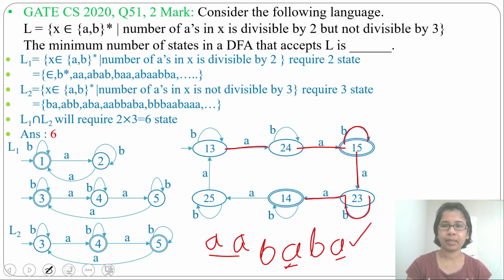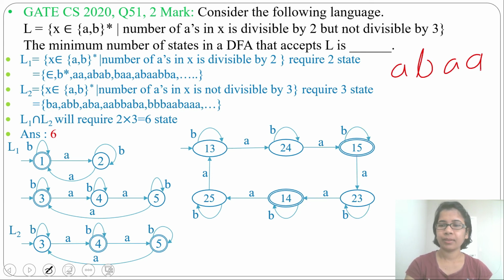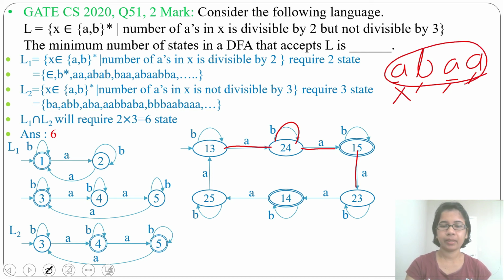So it will be accepted. Let's check one string which is not accepted. Now check here, there are 3 A's, so it's not accepted. Now just run. From state 1, 3 by A it goes to state 2, 4. Then by B it will be a self loop. Then by A it goes to state 1, 5. Then by another A it goes to state 2, 3, and it is not a final state. So this string will not be accepted because the number of A is divisible by 3.